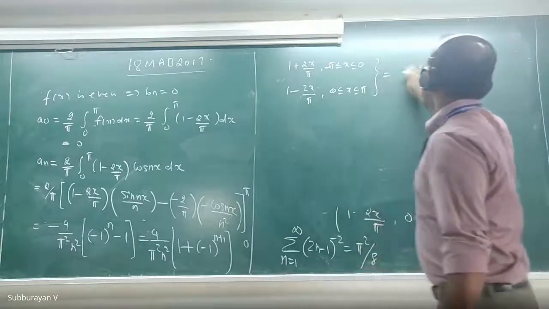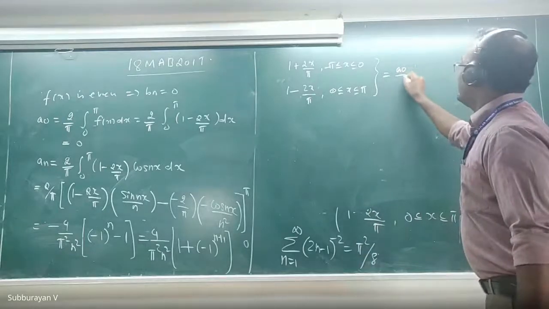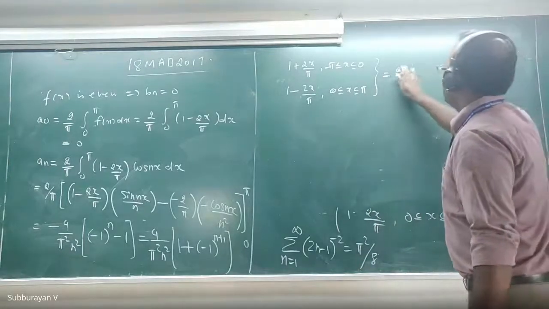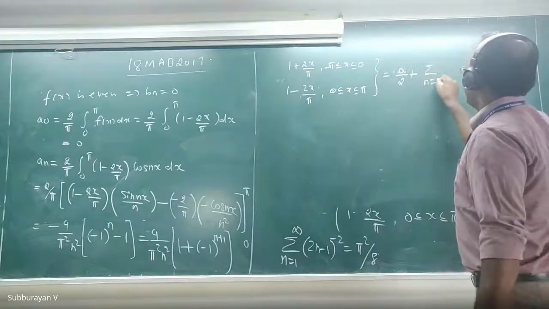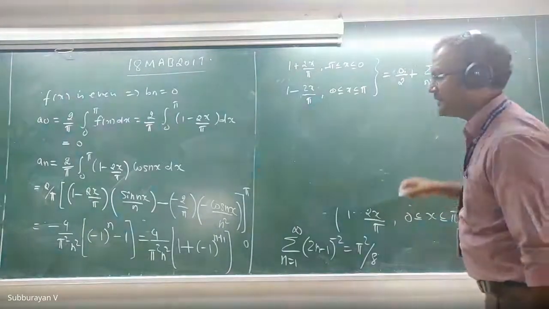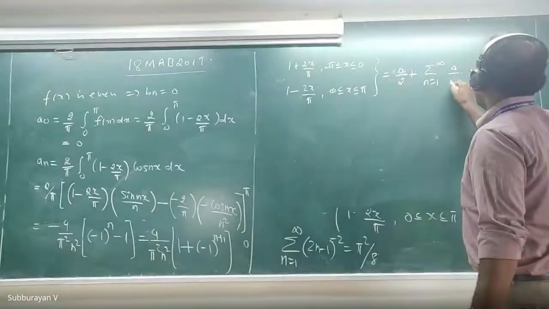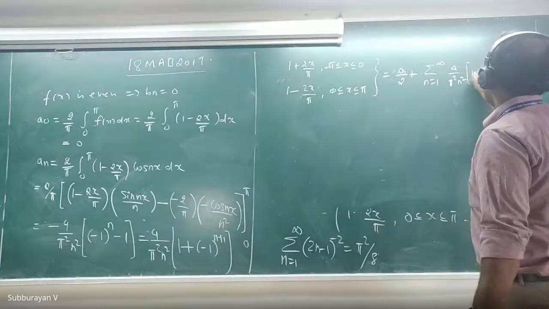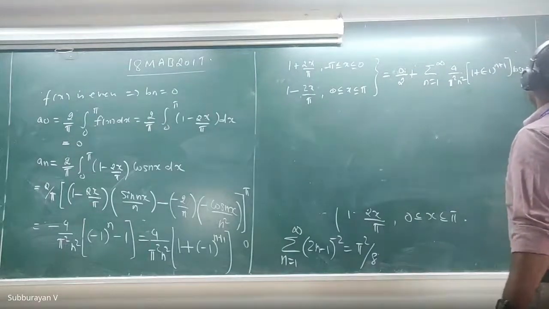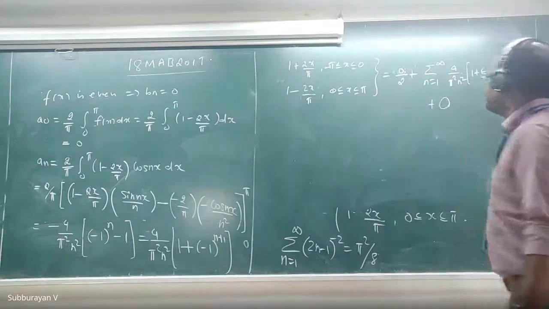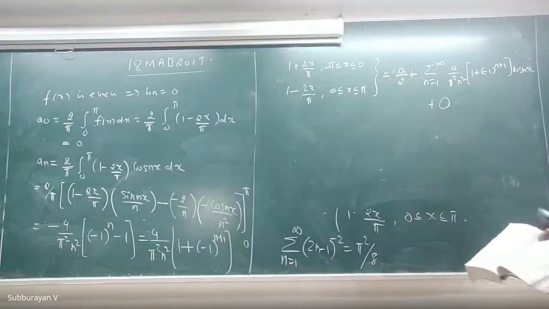This is equal to a naught by 2, plus, what is our a naught? A naught is 0, okay? And then summation n equal to 1 to infinity, an is 4 divided by pi square n square into 1 plus minus 1 whole power n plus 1, into cos nx, plus 0. Okay?